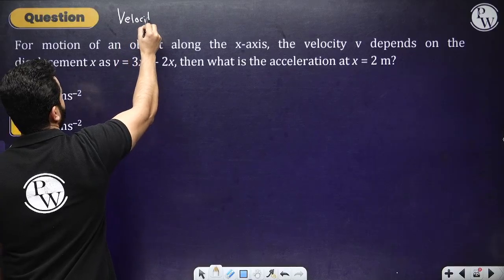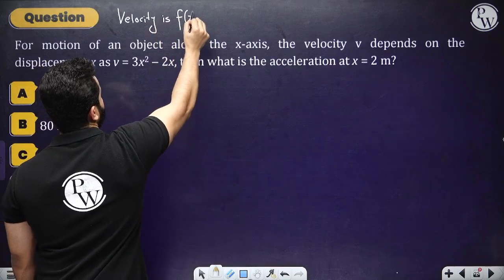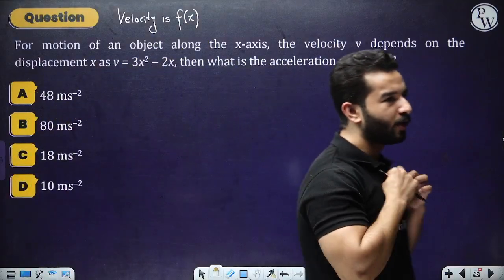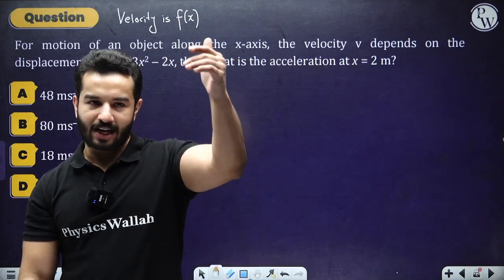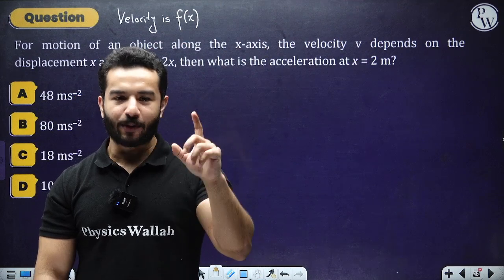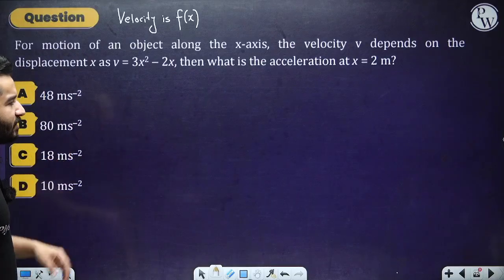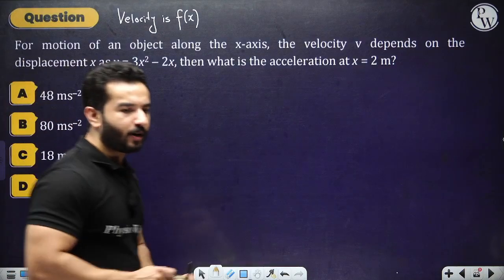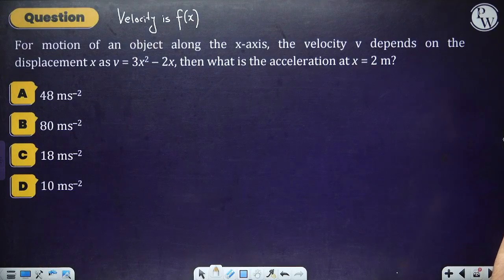Because now here the velocity is given as a function of x, and they are talking about acceleration. If you remember, I told you that we are going to solve a specific case of acceleration, the relation between acceleration, velocity and displacement in a particular question. This is what I was talking about. So please, you try to solve it. I mean, give it a try, right? And if you are able to do it, good, else I'll solve it.